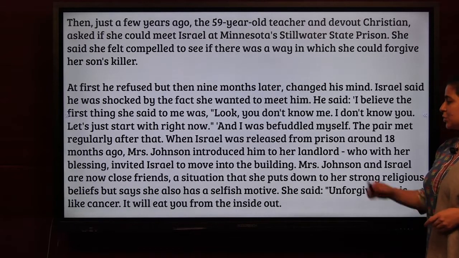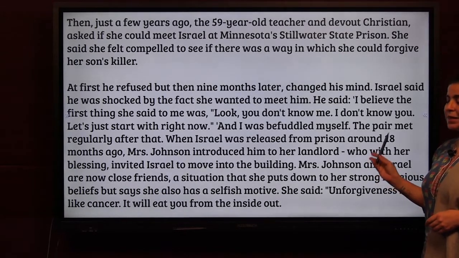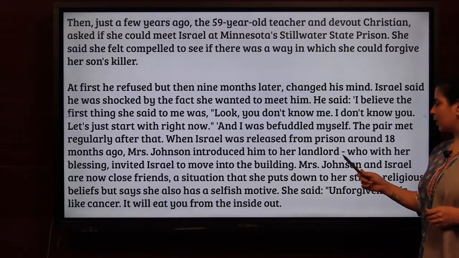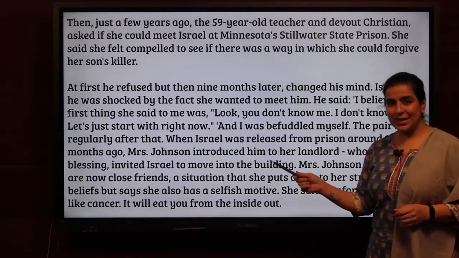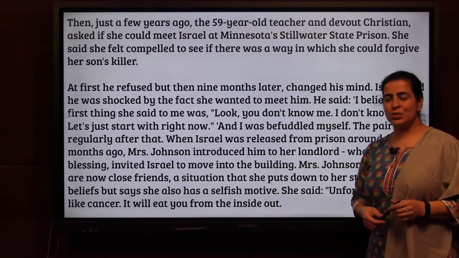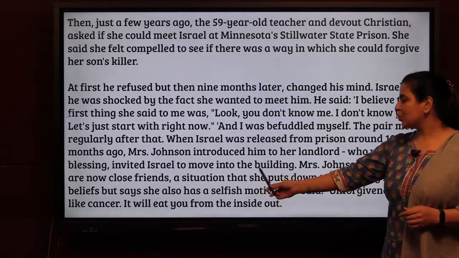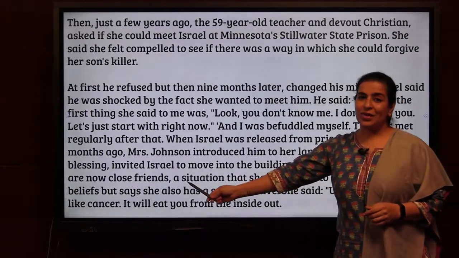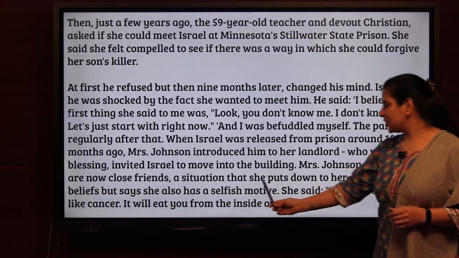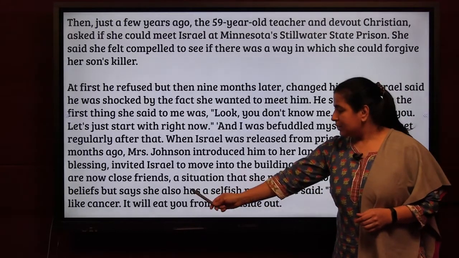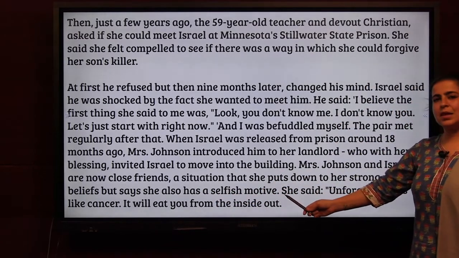When Israel was released from prison around 18 months ago, Mrs. Johnson introduced him to her landlord, who, with her blessing, agreed to invite Israel to move into the building next to her. Mrs. Johnson and Israel are now very close friends, a situation that she puts down to her strong religious beliefs, but she says she also has a selfish motive.